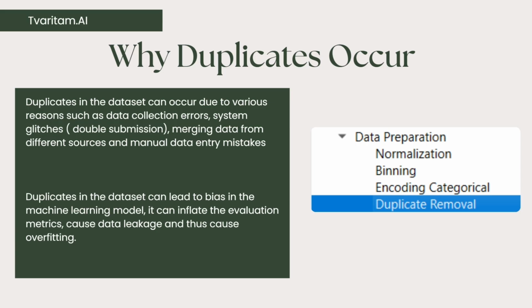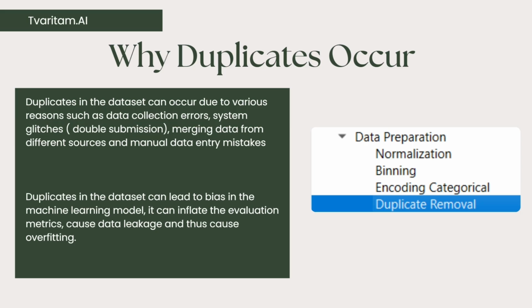Elaborating a little bit on the data leakage point, assume that you have two same data points, right? One of them goes into the train set, one of them goes into the validation or the testing data set. Now, if your model is trained on the similar thing it is being tested on, it can show you better accuracy than it actually has. It is like giving an answer to a question you have already faced, right? So in these cases, we do not want to let the model see already existing data points again in the validation or the testing data set, to actually understand how accurate the model would be.